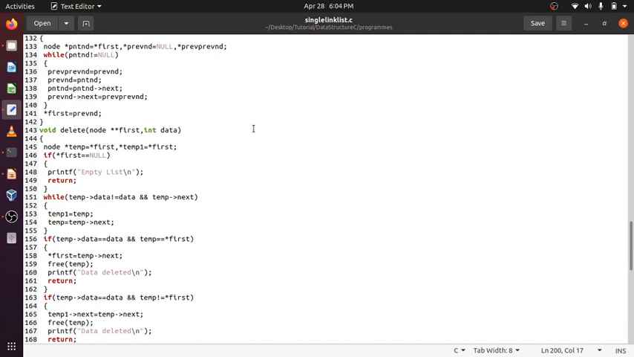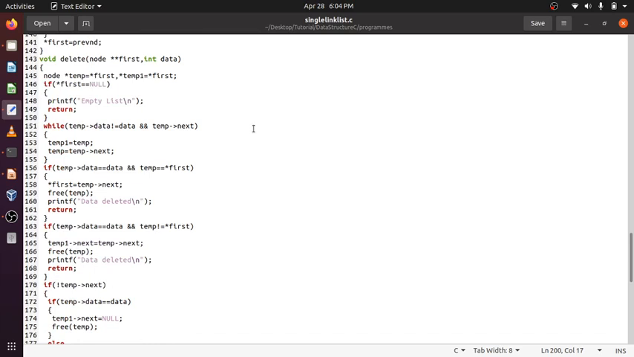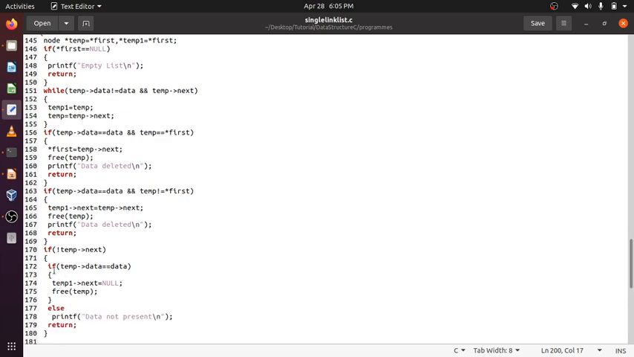If only one node is to be deleted, then this will be satisfied the very first time and will be null. So this will also be null. This will not be satisfied, so the control will come here. Not null becomes true. Equal to data, temp1 will be containing the first node itself, set to null.